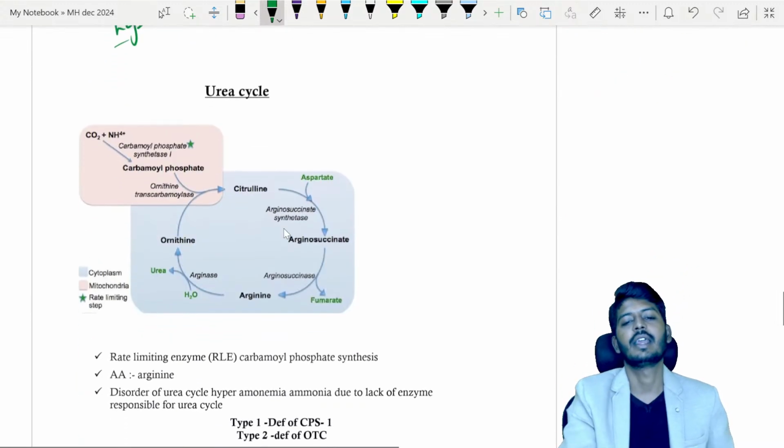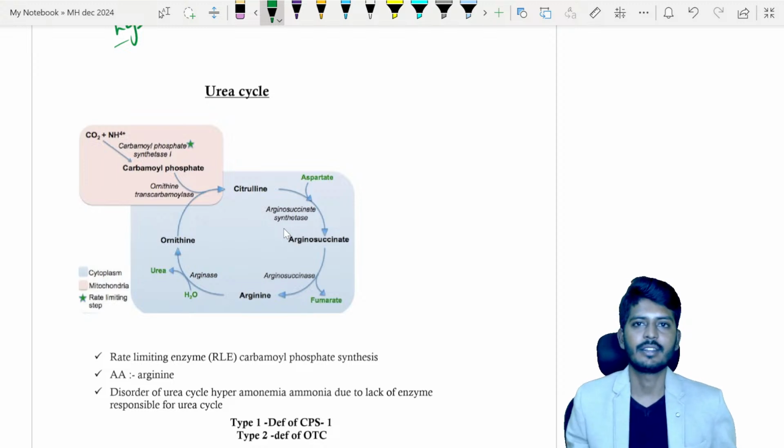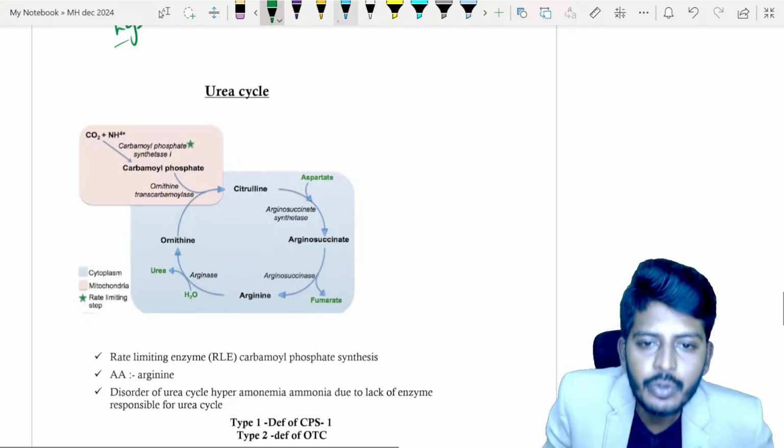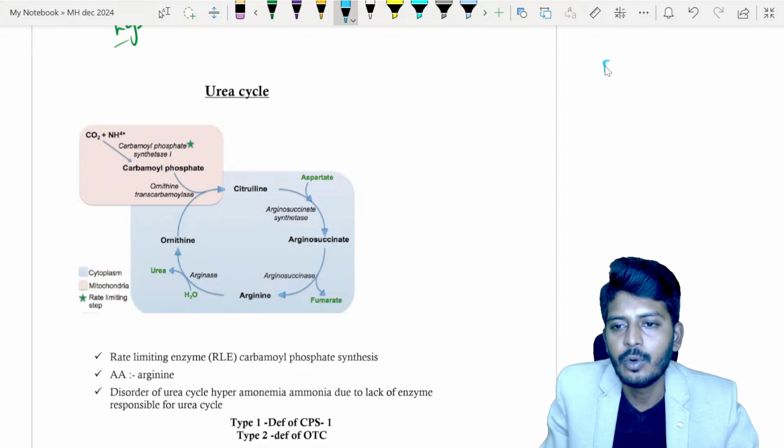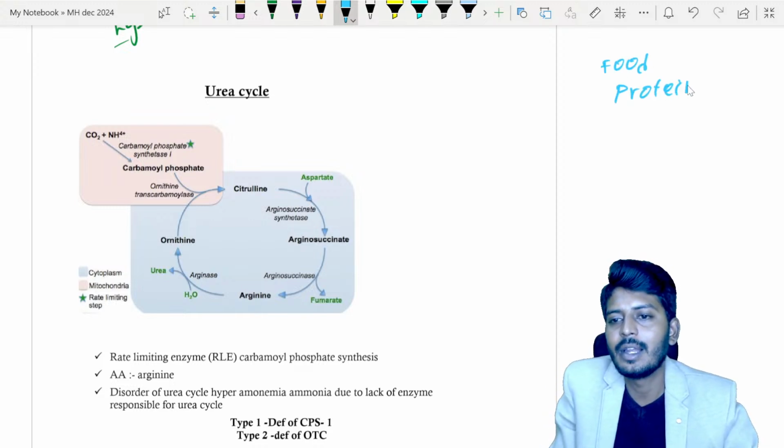That is your urea cycle. So to understand the urea cycle, before I jump into it, I would like to teach you how our body handles any proteins. From the food, what do we get? Proteins. From the food, we will get proteins.